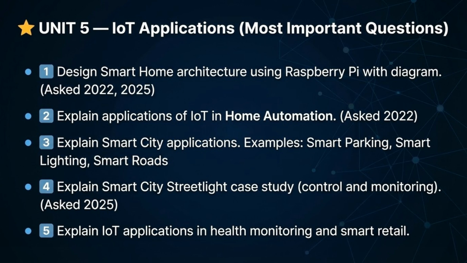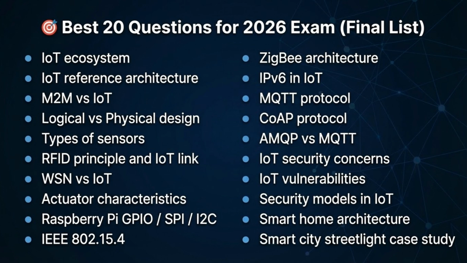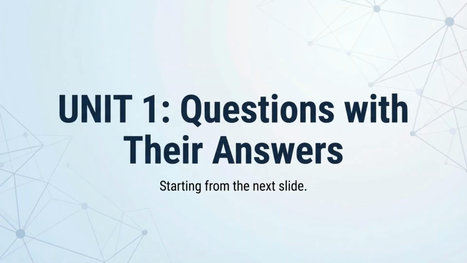Key questions involve designing smart home architecture using Raspberry Pi, applications in home automation, and smart city concepts, including streetlight case studies, health monitoring, and smart retail. This slide summarizes the final list of 20 high-priority questions compiled from all units for optimal preparation for the 2026 exam. We now begin with the detailed answers for the most important questions from Unit 1, Foundations of IoT.